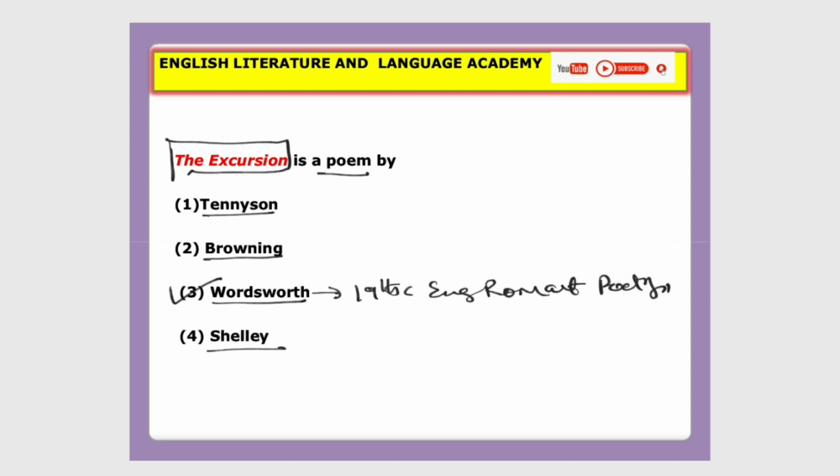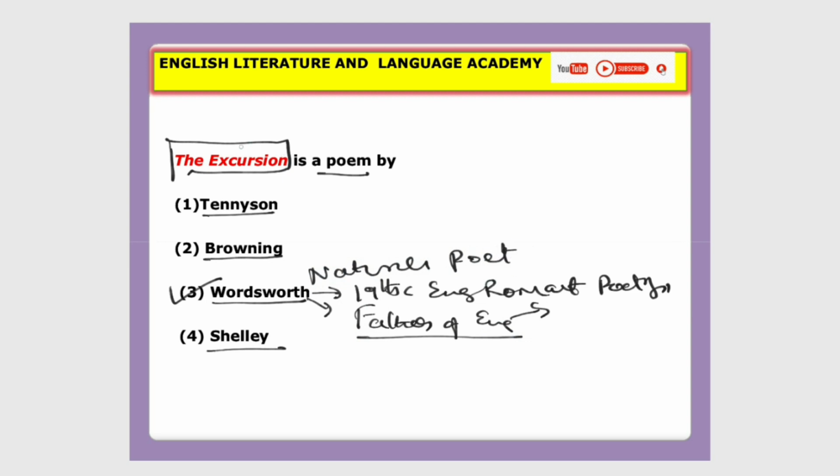Sometimes he was famously known as father of romantic poetry, father of English romantic poetry, and nature poet. Please remember these important facts about William Wordsworth.